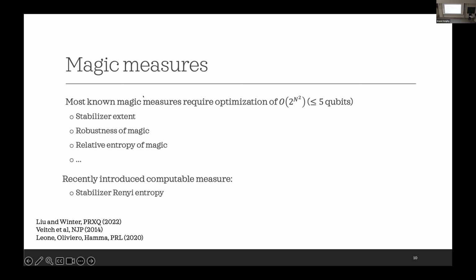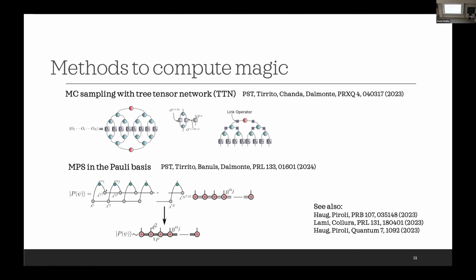These are some examples of the measures. Recently there was a measure introduced by Lorenzo, called the stabilizer entropy, that Guglielmo has also discussed. After this introduction, it has become possible to study the behavior of magic in the systems. I would like to mention that we have proposed some methods to compute magic in large systems, particularly using tensor network methods.